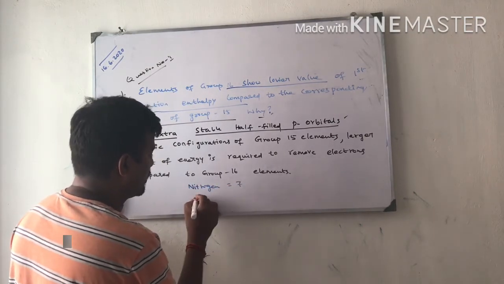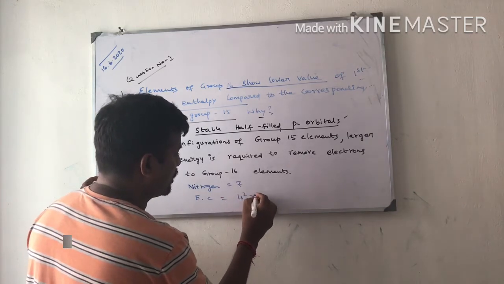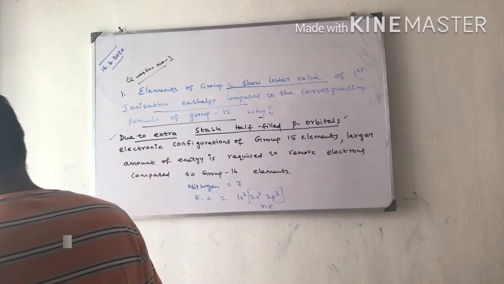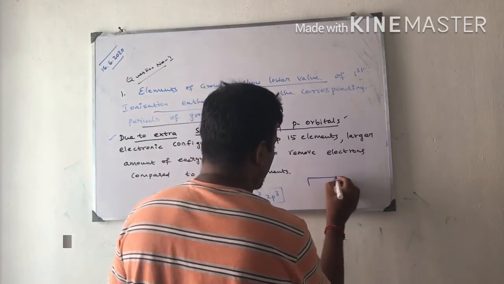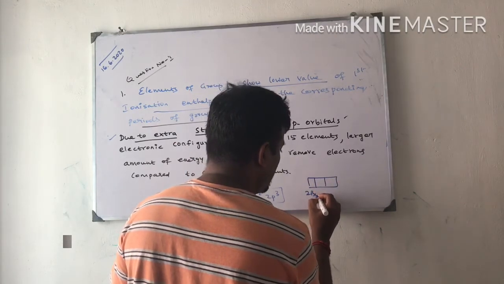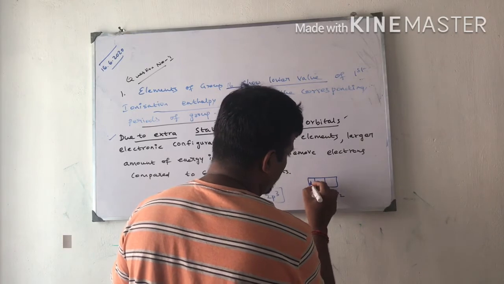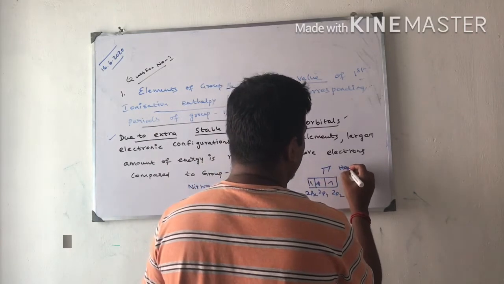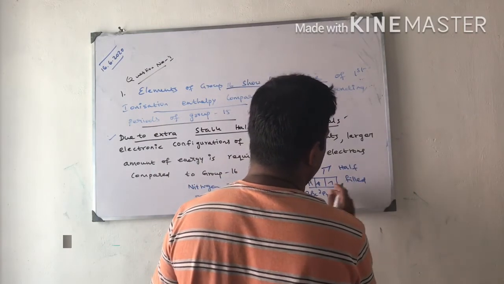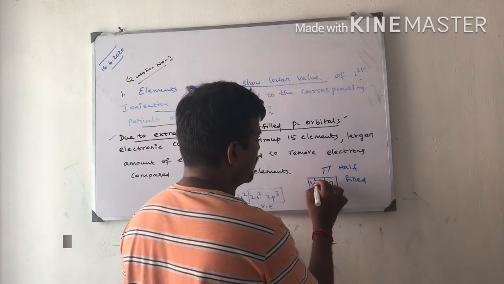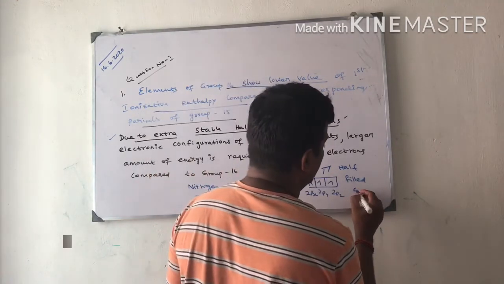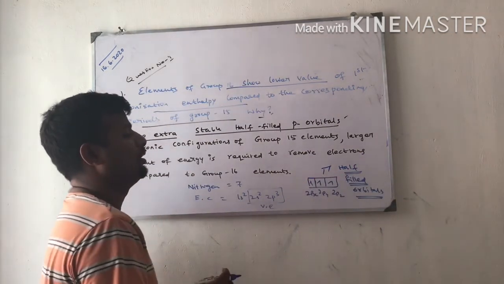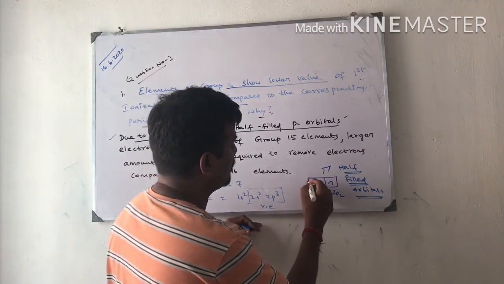Let us take atomic number 7, nitrogen. Electronic configuration 1s2, 2s2, 2p3. Here I will go to the valence p orbitals. What is the total number of electrons that can be filled in p orbitals? Six electrons. Here three electrons are filled, so the p orbitals are half-filled, with equal energy distribution.